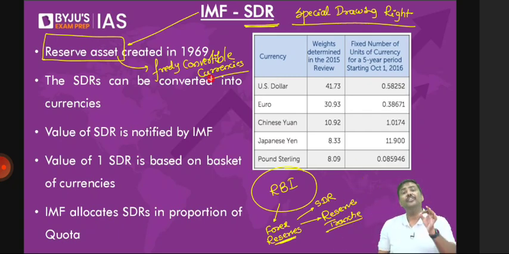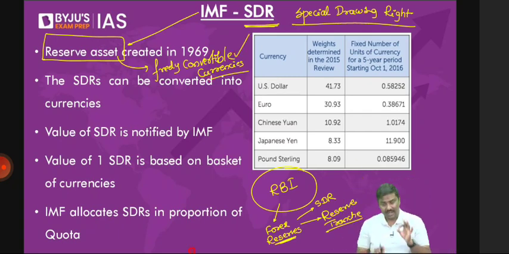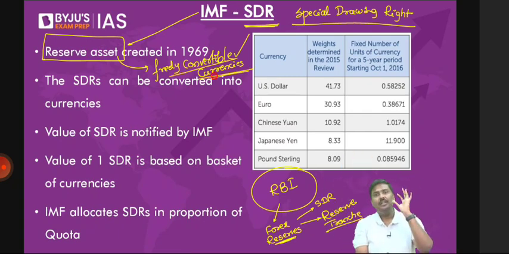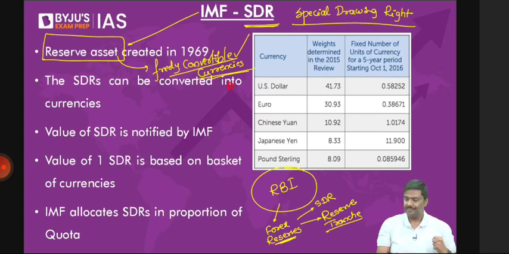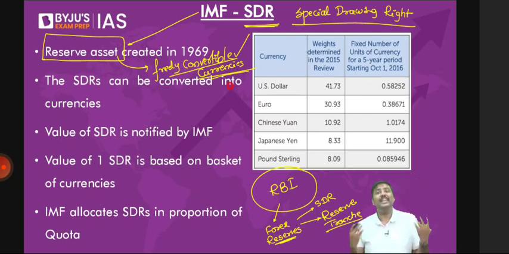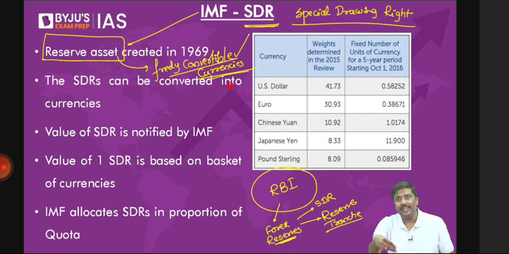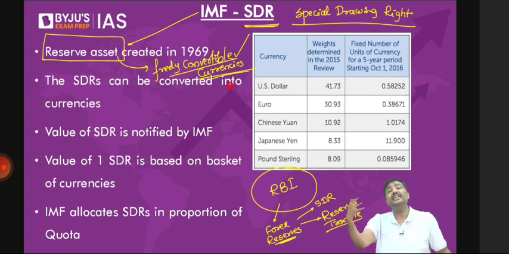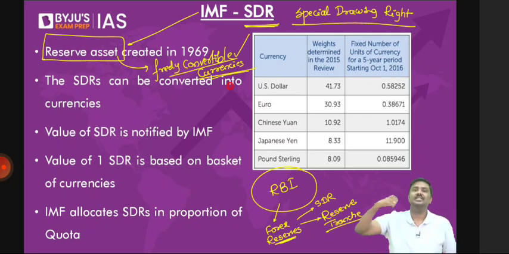I will repeat it again. Understand this point carefully here. If a currency is accepted for major transactions in the international market, it is called a freely convertible currency. Now, how many of you believe that the rupee is a freely convertible currency? Absolutely no. Why? In the international market, hardly 1 to 2% of the transactions are done in rupee. Most of the transactions are done in dollar. So SDRs can be converted into freely convertible currencies such as dollar, euro, pound, or yuan, yen for that matter.